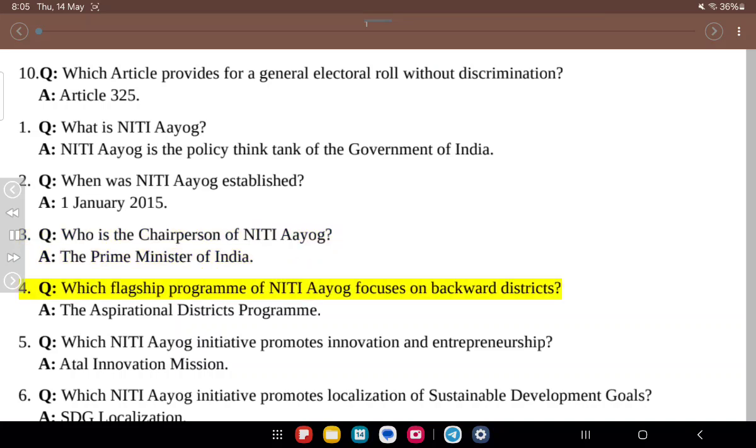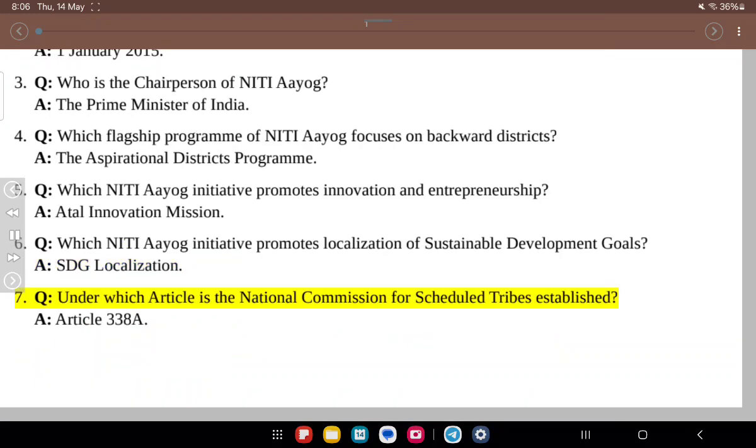4. Q. Which flagship program of Niti Aayog focuses on backward districts? A. The Aspirational Districts Program. 5. Q. Which Niti Aayog initiative promotes innovation and entrepreneurship? A. Atal Innovation Mission. 6. Q. Which Niti Aayog initiative promotes localization of sustainable development goals? A. SDG localization.